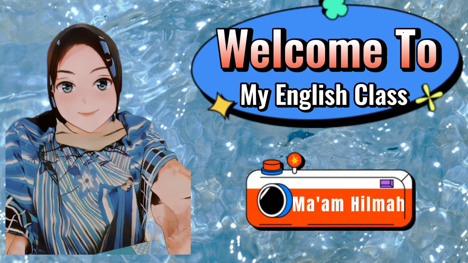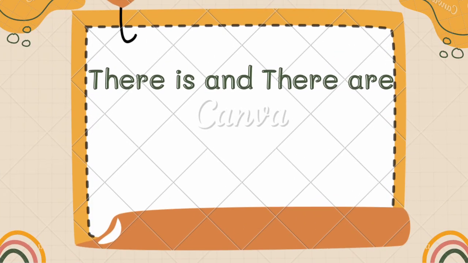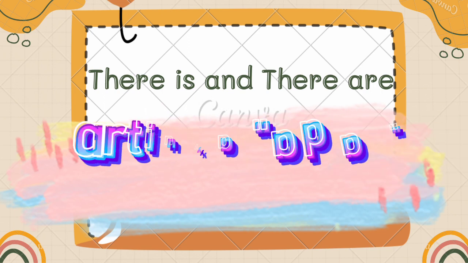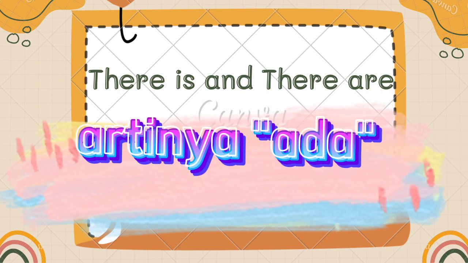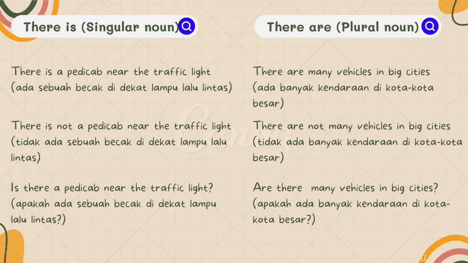So let's get started. To explain the existence of things, we can use there is and there are, and they have a similar meaning, yaitu sama-sama ada, but the use of them is different. What is the difference between them? Let's take a look. We can use there is to express singular noun. For example, there is a pedicab near the traffic light.